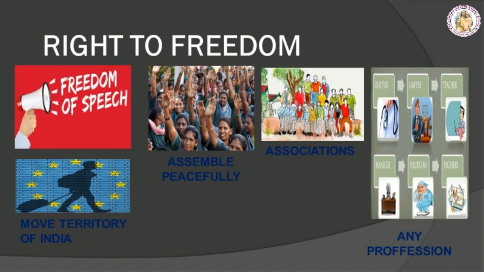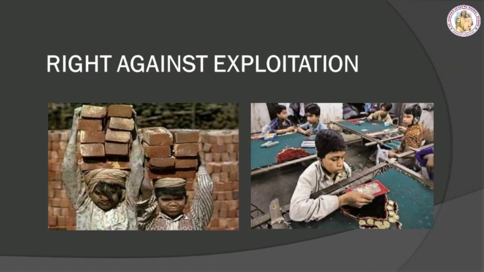Freedom to move freely throughout the territory of India. Freedom to practice any profession and carry on any occupation, trade or business. Right against exploitation. Exploitation means taking advantage and treating someone unfairly. It is against the law to employ children before 14 years of age in mines, factories or other occupations. Neither a contractor nor an employer can force a worker to do a job against their will.